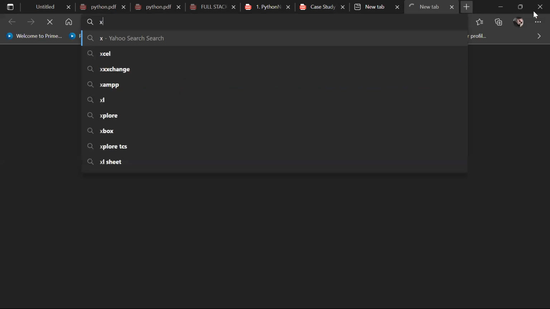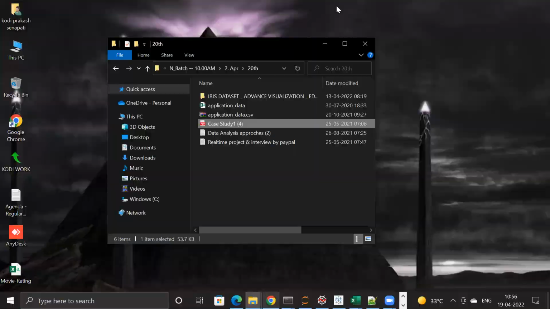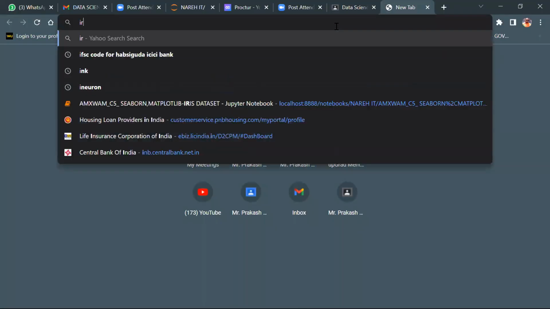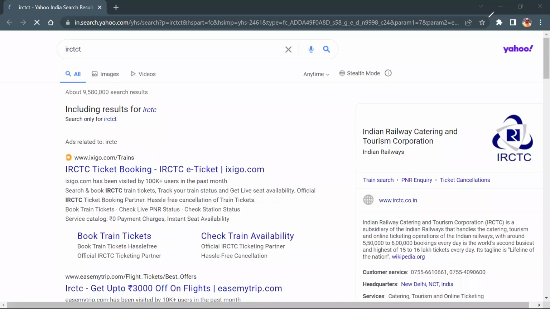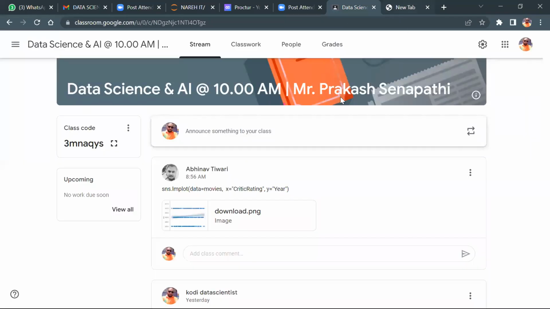I will talk about it. Let's talk about Amazon.com. Some movies are coming up in the Google Explorer, just one moment. If you talk about the IRCTC app, in the IRCTC app you see the probability of your ticket confirmation. That is called the front end. We're going to build an app also, where the machine learning model is the backend and the front end is the UI. We will create it later. Abhinav, do you understand, buddy?